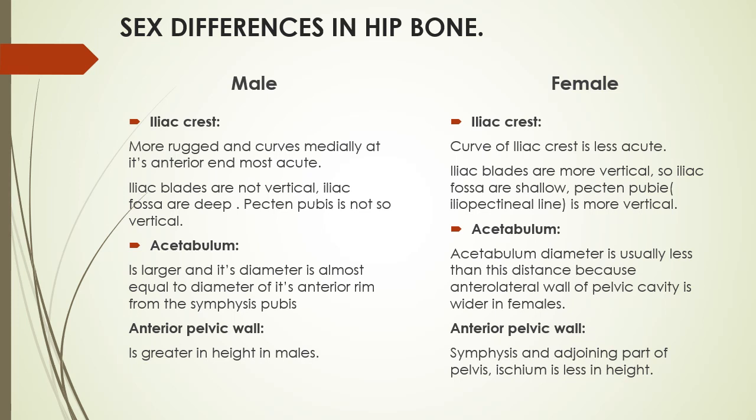Whereas in female, the curve of the iliac crest is less acute. Iliac blades are more vertical, straight. So the iliac fossa is shallow. Pecten pubis or iliopectineal line is more vertical. Now keep in mind the sex differences in the hip bone.